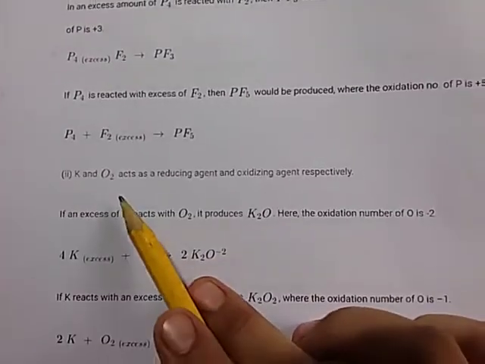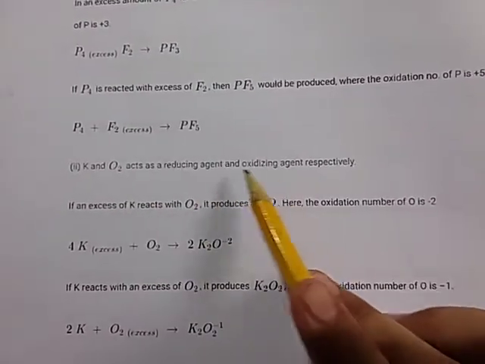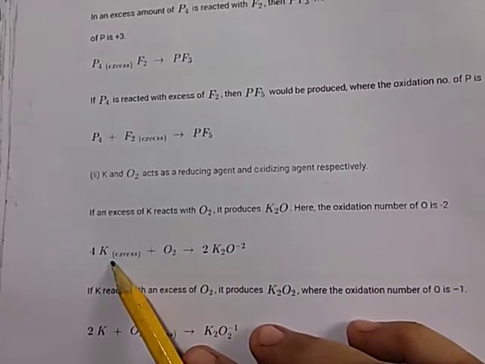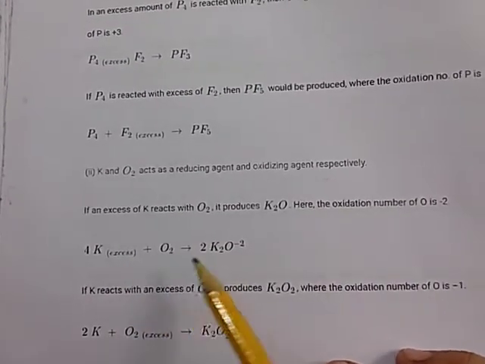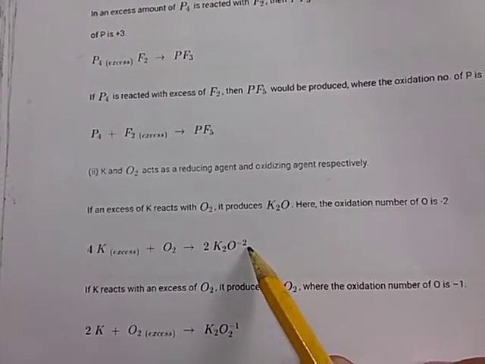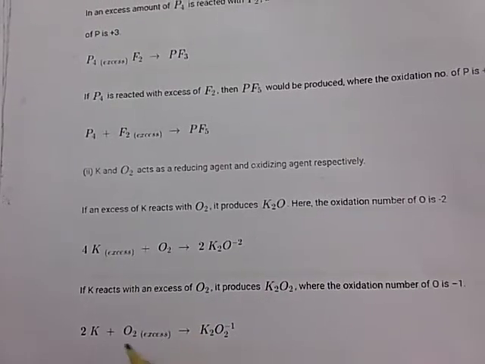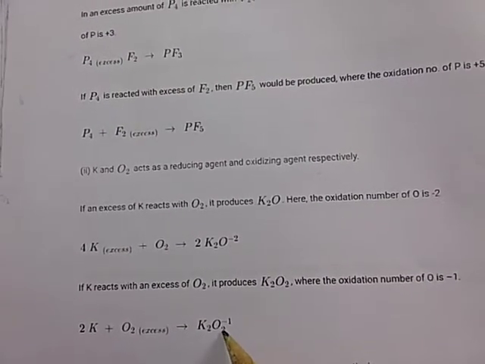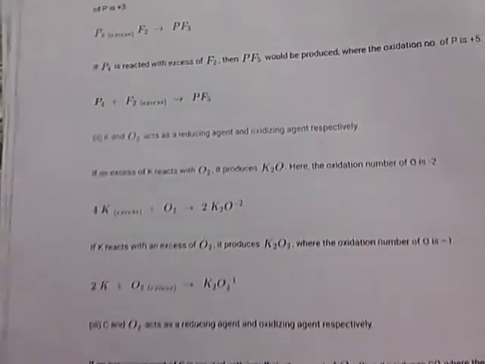Second example, potassium and O2 act as reducing and oxidizing agents respectively. If potassium in excess reacts with O2, K2O forms, where the oxidation number of oxygen is -2. If potassium reacts with excess O2, it produces K2O2, where the oxidation number of oxygen is -1.